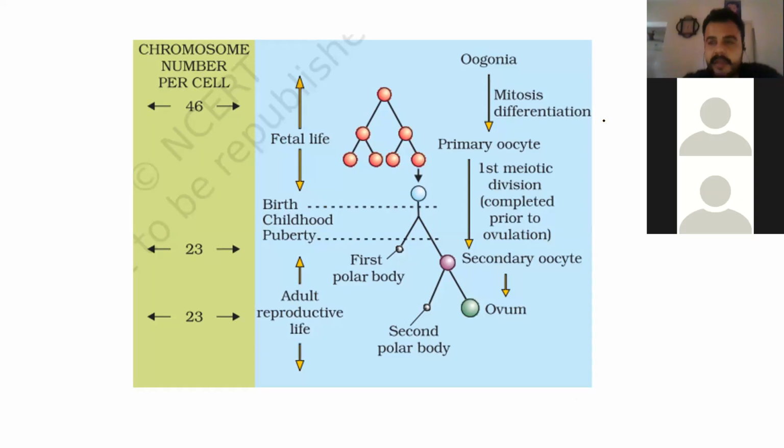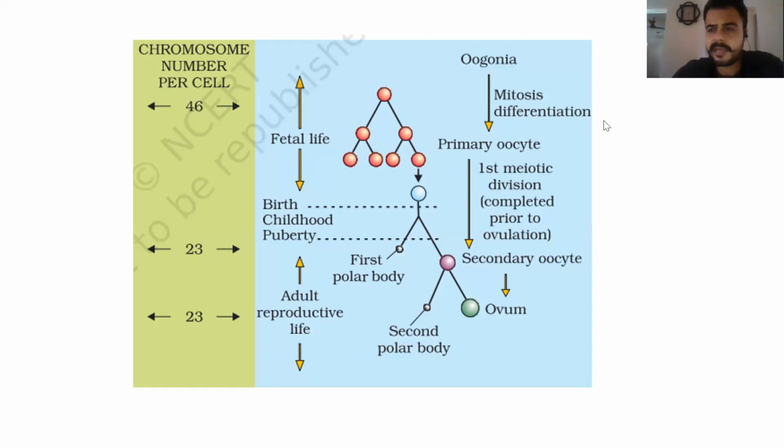It is very complex in comparison to male gametogenesis. Sometimes it is easy, but sometimes it is confusing because you have to remember a lot of time durations. It is very interesting to study because female gametogenesis is really a marvel of biology. So let us start.